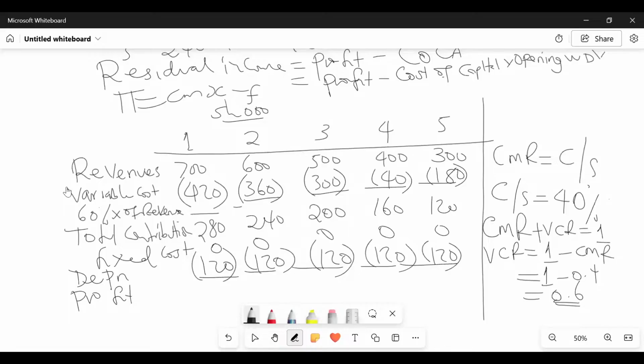Very nice charts here. Year 4, I'm being told that the variable cost is supposed to be 240. It's supposed to be 240 in year 4. Why have you misled me? Or the final answer is 240. It's supposed to be. Why don't I understand the question? What are these students saying? Have I confused myself?